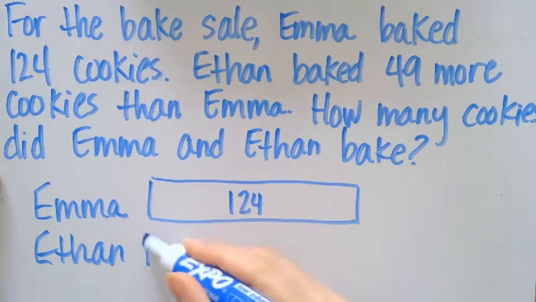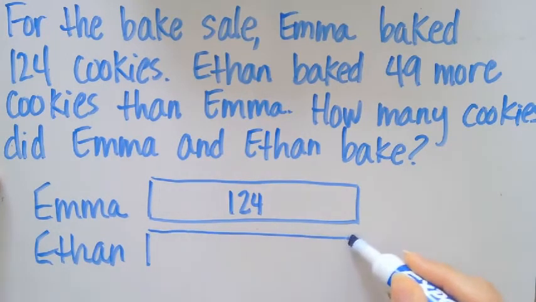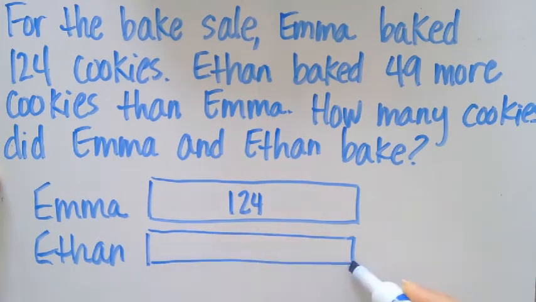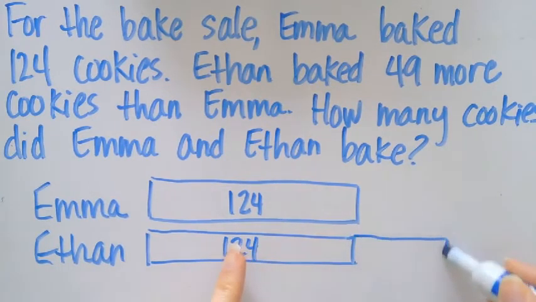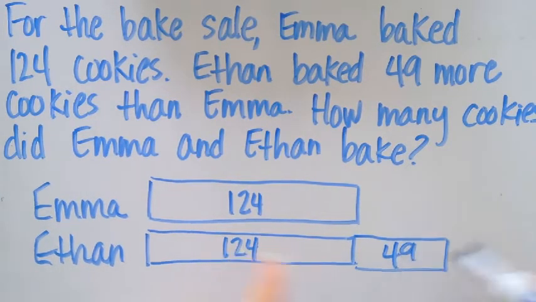So if we know that Ethan baked 49 more than what Emma baked, the representation, the visual of what we're going to show and how we can show that as a tape diagram could represent something similar to this, okay?